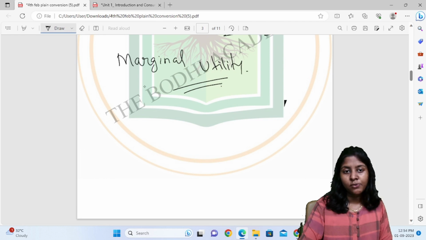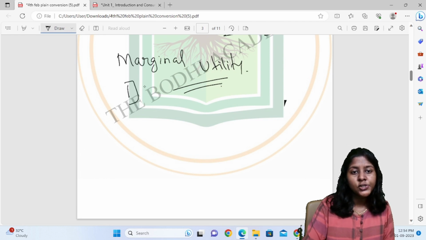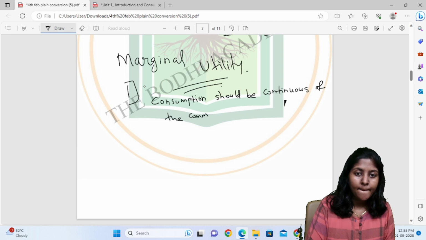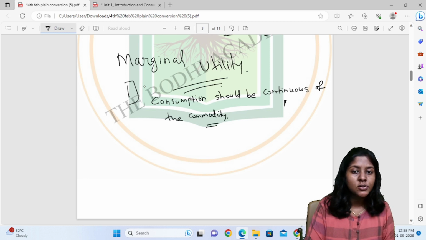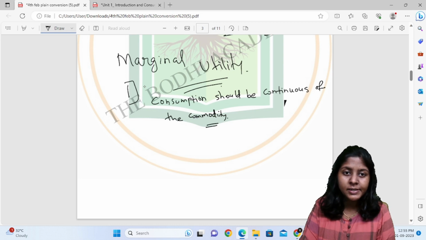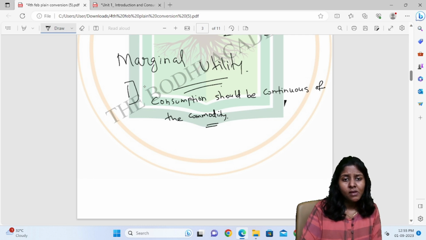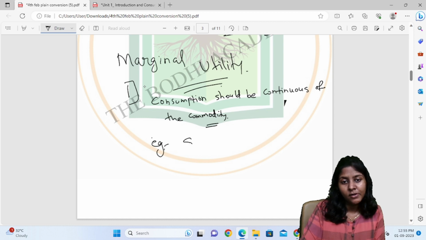Now if you want to achieve marginal utility, then the consumption of the commodity should be continuous. Marginal utility is something extra which we are having, an addition. For example, I am giving the example of samosas over here.